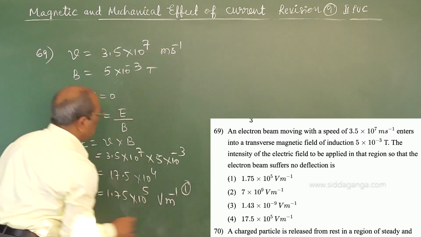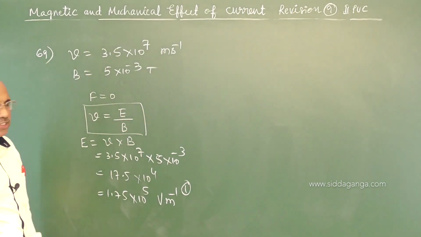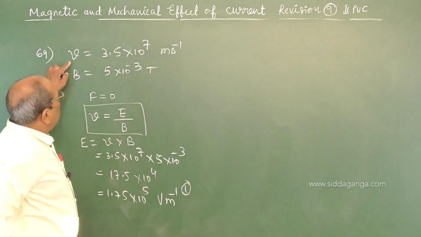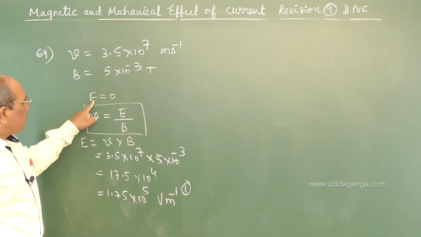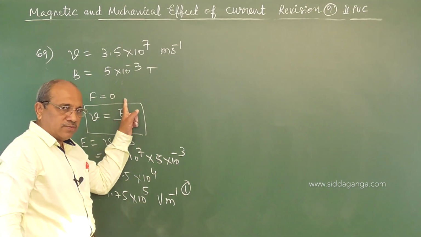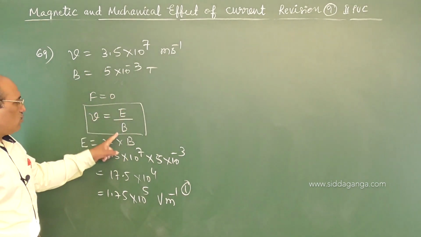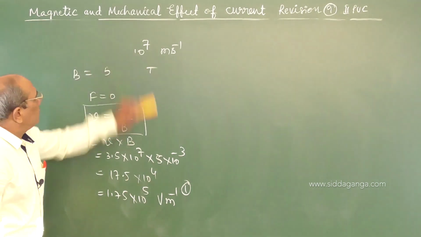Option number 1. This is the velocity selector relation. From the Lorentz formula, with velocity and magnetic field given, asking for E for F to be 0, for no deflection or no force experienced by the charge, V must be equal to E by B. Got the answer. Coming to the next one.